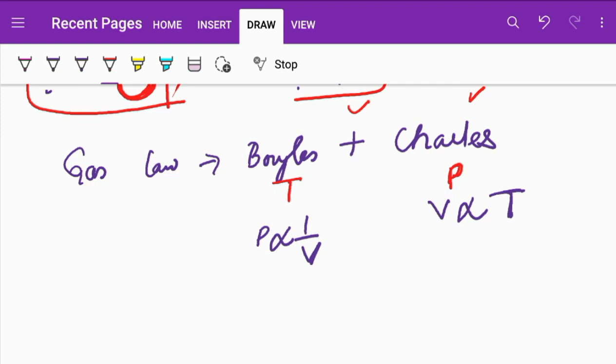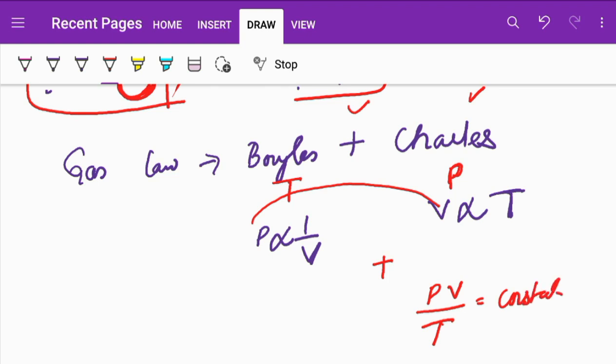Now, in the gas law, we simply make an addition of these two things, and what we state is PV by T is constant.